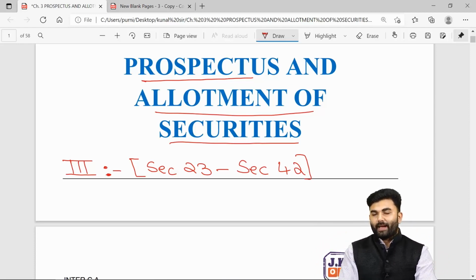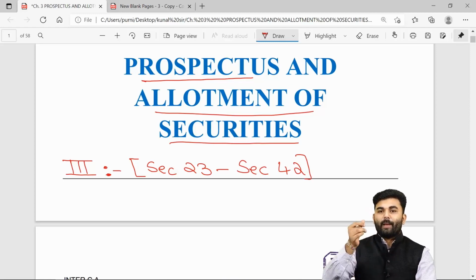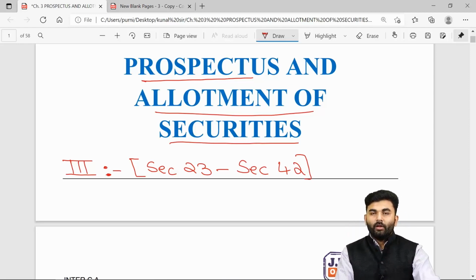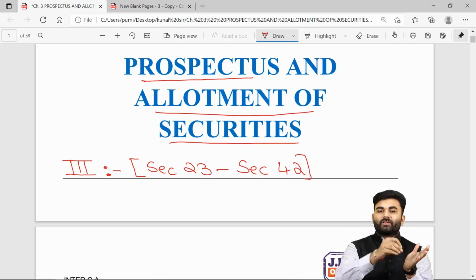Through this prospectus, the investors will start giving offers to the company. The company will receive application money, and only when the company accepts the offer from the investors will it start allotting the securities to the investors.